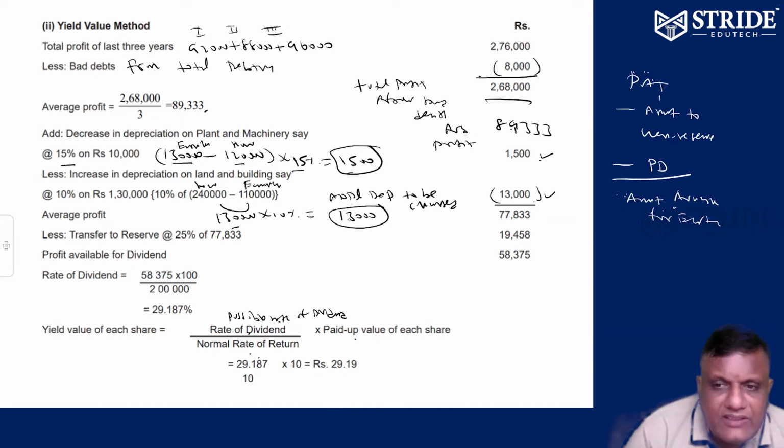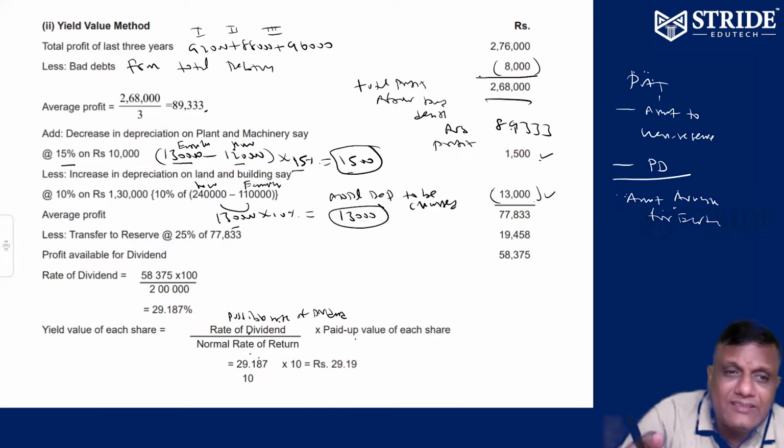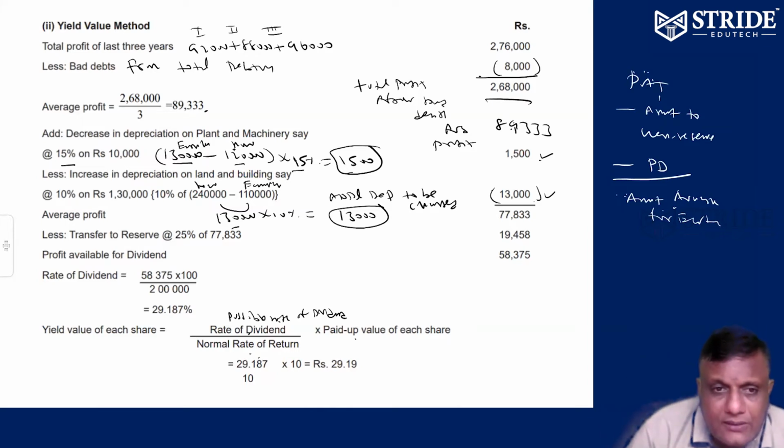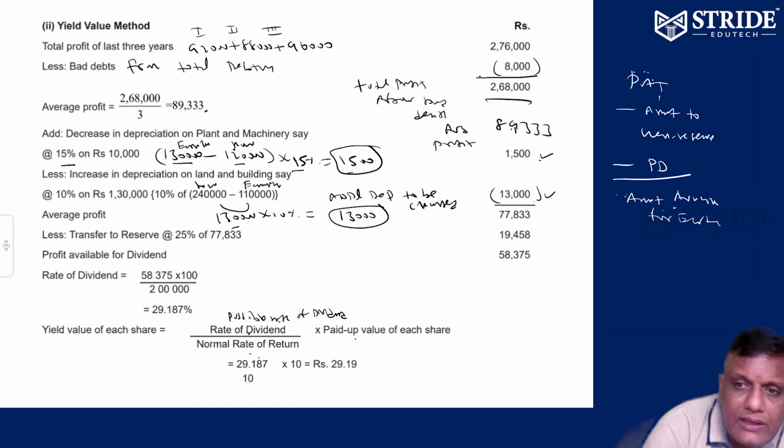It's going to be 77,833. See, any plant value decreased, whose depreciation is to be added. Any value increased by revaluation, additional depreciation to be subtracted. That's the model. Anyway, 77,833 is going to be the average profit.